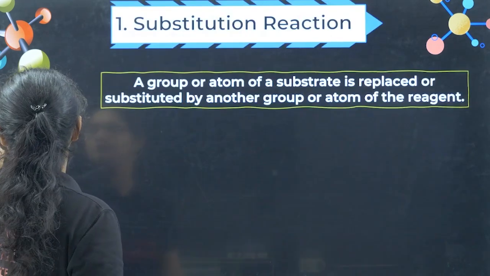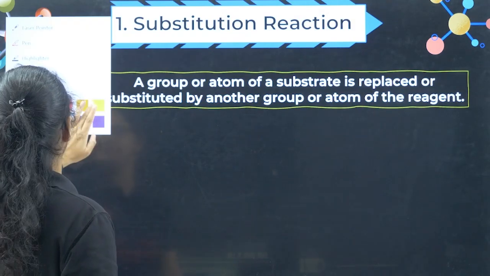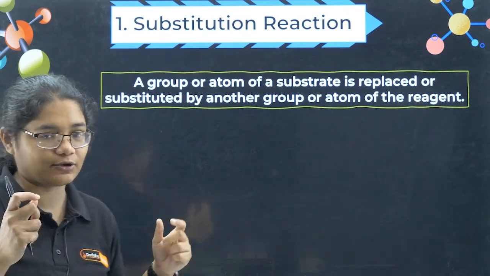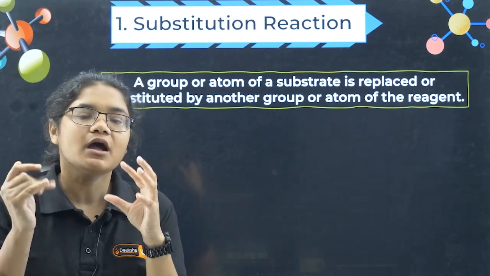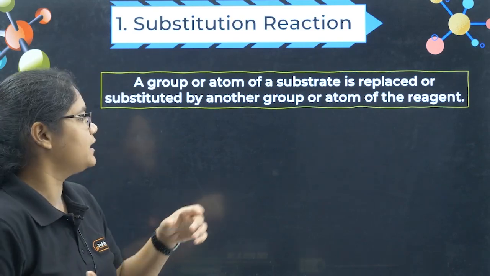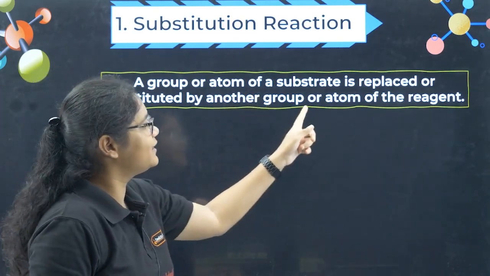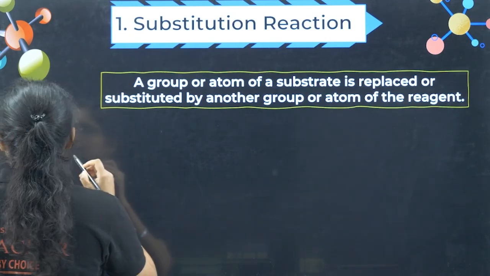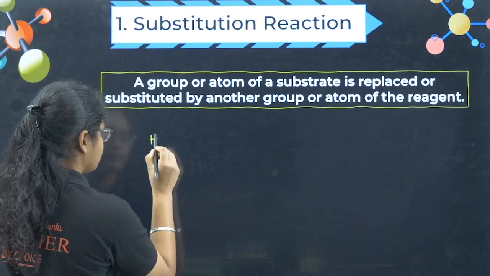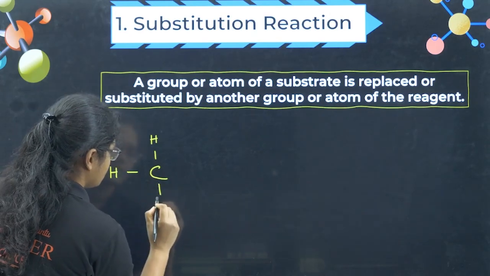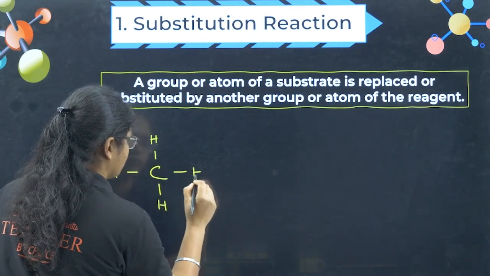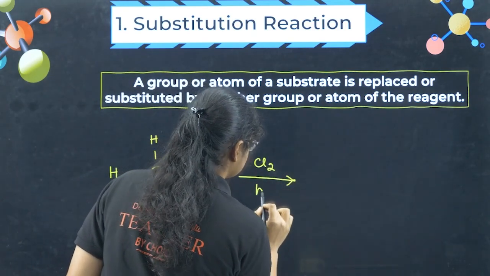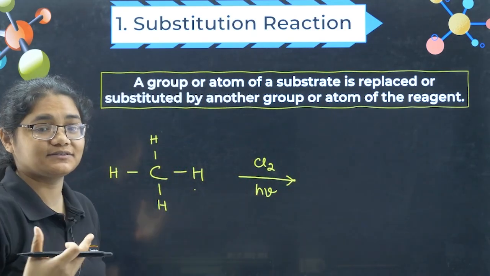So moving now to substitution reaction. So what is substitution reaction? A group or atom of a substrate. Now in the starting I told you what a substrate is, the reactant, right? A group or atom of a substrate is replaced or substituted by another group or atom of the reagent. Okay, let me give an example. So for example, I have CH4. Now if I am reacting this one with chlorine in presence of h nu. Okay, h nu means in the presence of light energy.